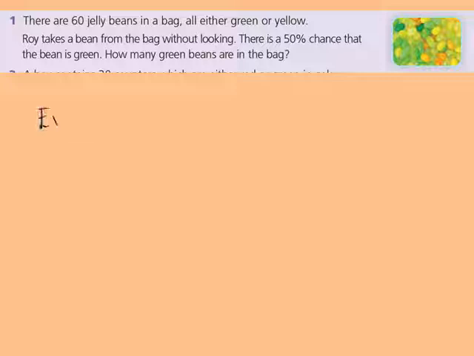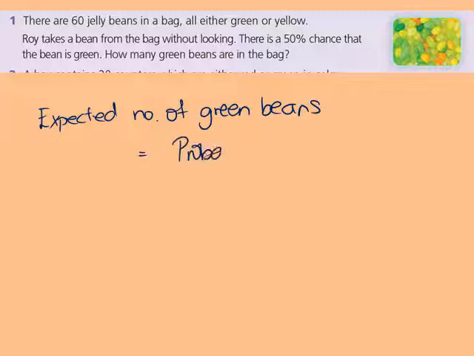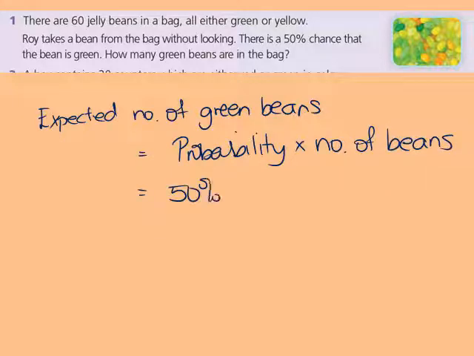So it's going to be our expected number of green beans equals the probability, sorry for my handwriting, multiplied by the number of beans. So 50% of the beans are green, multiply that by the number of beans, and you end up with 30.